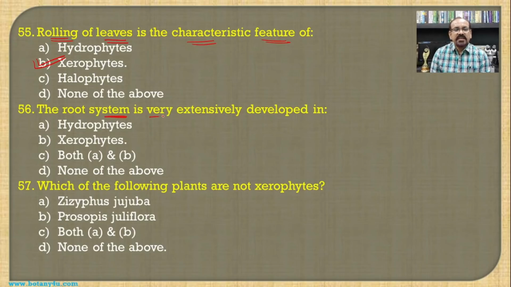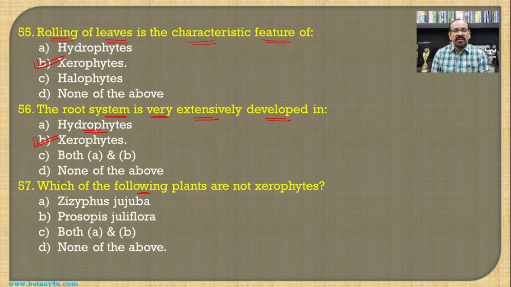Then the root system is very extensively developed in which plants? If we see the development of the roots, which are responsible for the absorption of water and minerals as well as anchoring the plant body in the soil, among hydrophytes, xerophytes and halophytes, then extensive development of the root is required by the xerophytes, as they grow in soil where there is a scarcity of water, and hence xerophytes becomes the answer for this one. Already we have seen that in hydrophytes there is absence of roots or poor development of the roots.